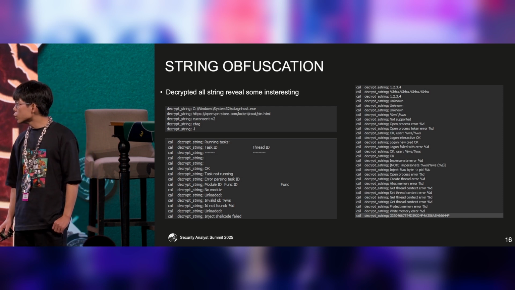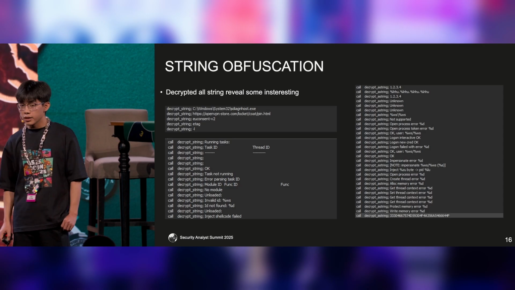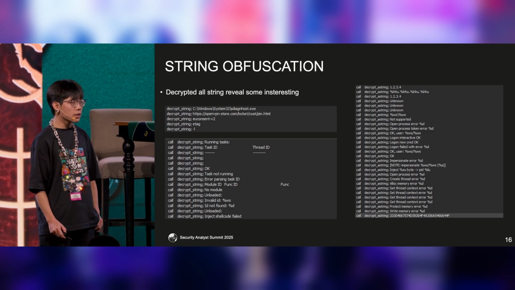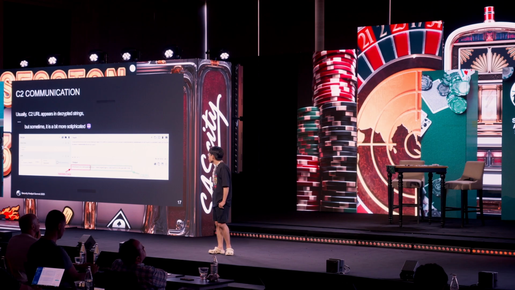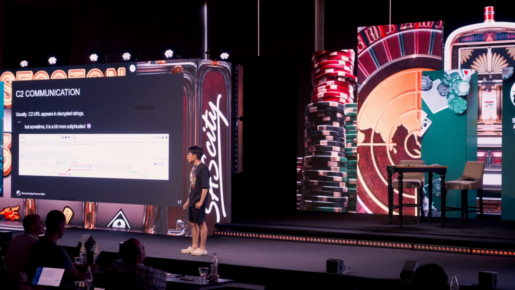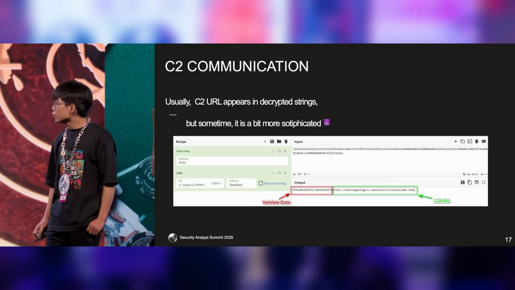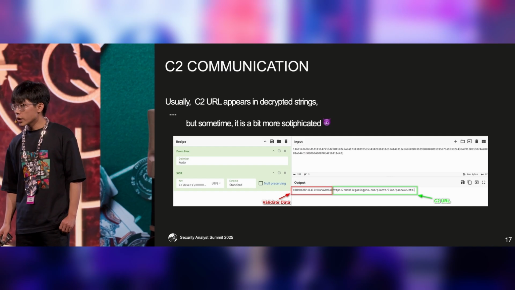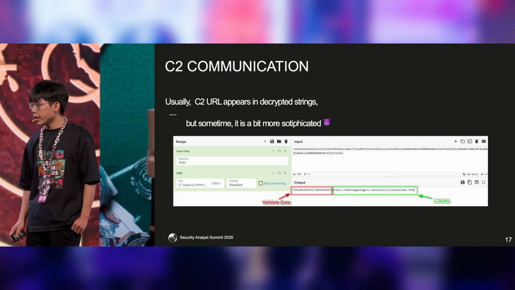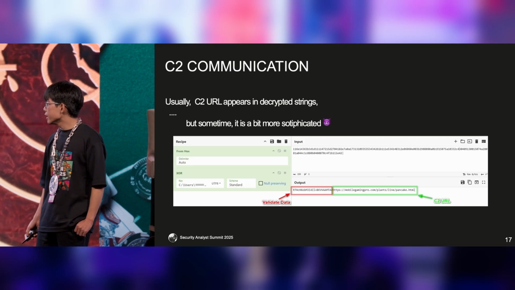Even the C2 can be seen in the decrypted strings. This sheds light on the true malware capability and objective. Now we come to C2 communication. Here it is. As I mentioned before, sometimes the C2 URL appears in the decrypted string, but that is not always the case. Here is one such case.